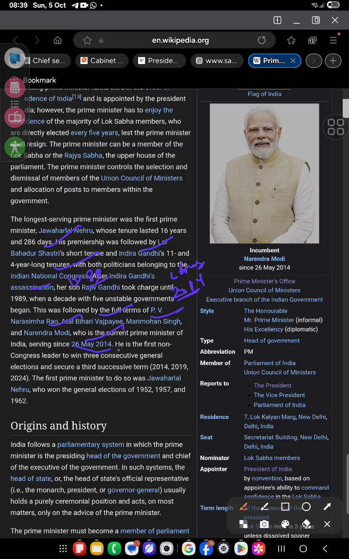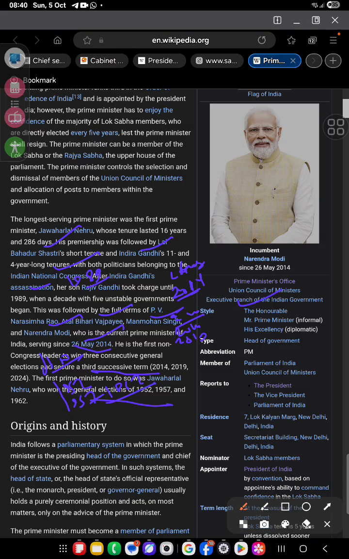26 May 2014, he is the first non-Congress leader to win 3 consecutive general elections and secure a third successive term: 2014, 2019 and 2024. The first prime minister to do so was Jawaharlal Nehru, who won general elections in 1952, 1957 and 1962.